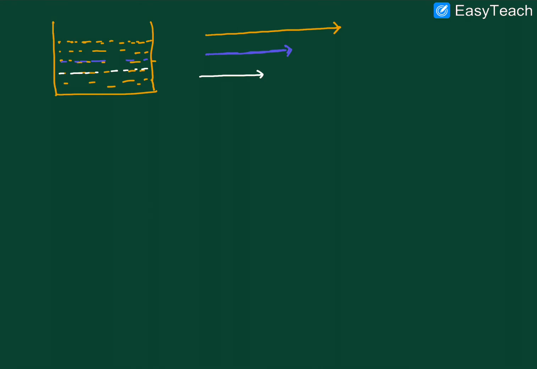For example, the velocity here is u plus du, here the velocity is u only, and here the velocity is u minus du. So you observe the velocity decreases going down, minus du here, plus du there.